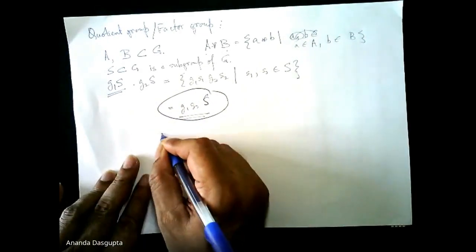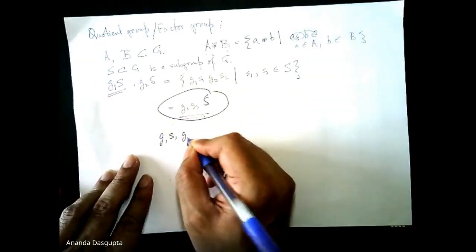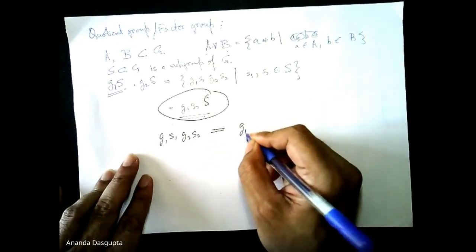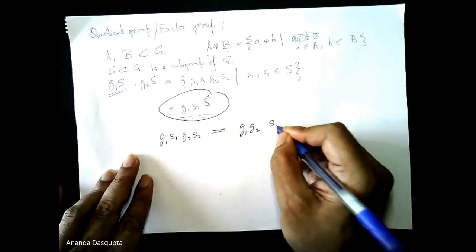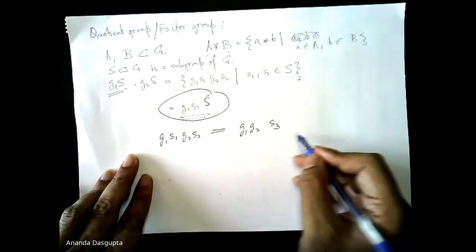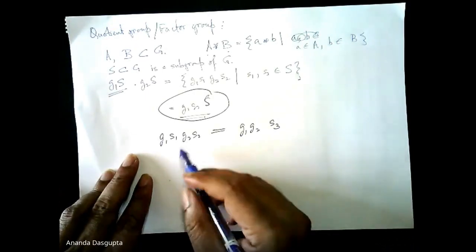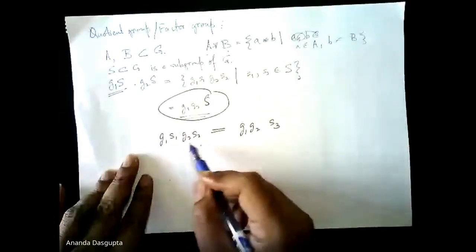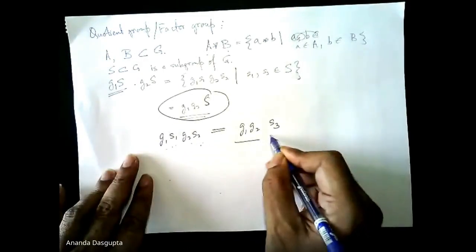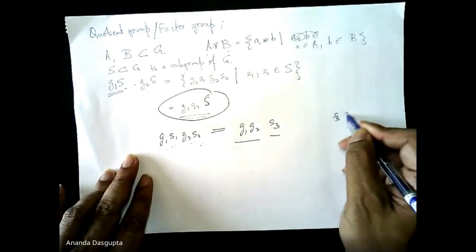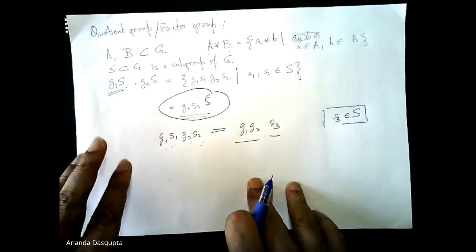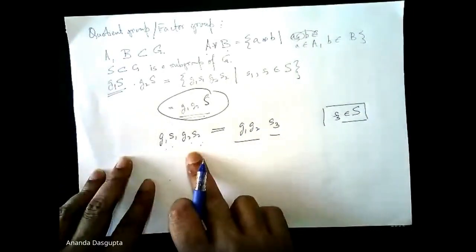The trouble is, in general, G1, S1, G2, S2 needs to be written as G1, G2 times some S3, that's all you really need, right? If you can show that for all S1 and S2, G1, S1, G2, S2 is of the form G1, G2 into some S3 where S3 belongs to S, then you are done. But this will in general not work.